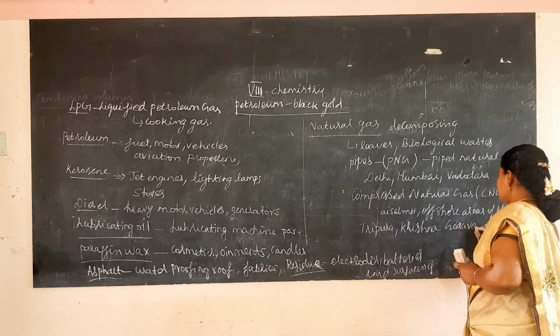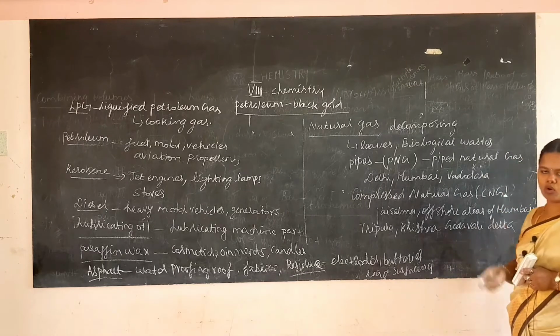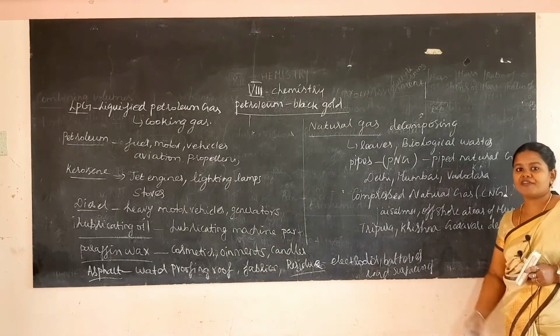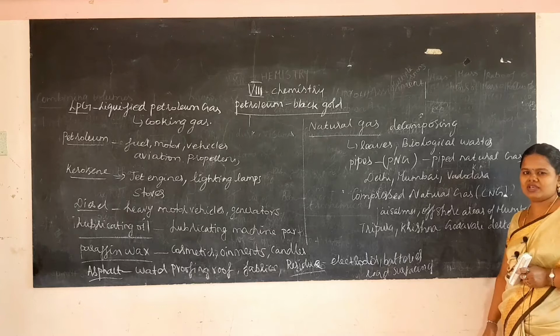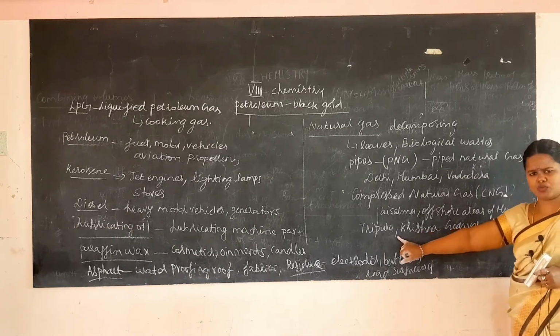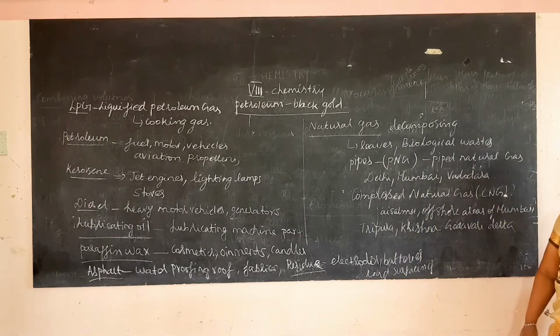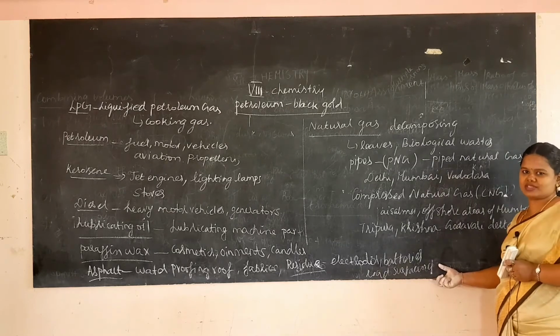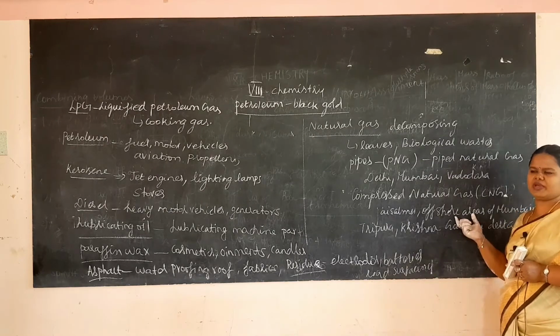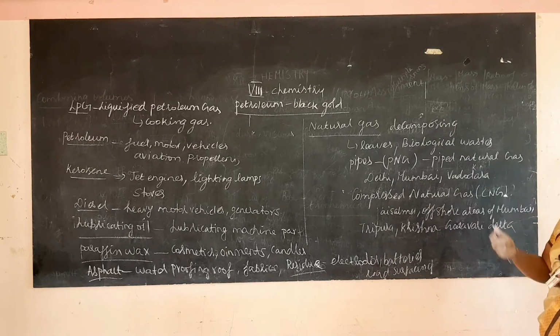Now petroleum, coal and natural gas all come under fossil fuels, the fuels that are taken from the earth. You can see these fuels in Tripura, Krishna Godavari Delta, Jaisalmer and offshore areas of Mumbai. So you have completed learning all the renewable sources and exhaustible sources. These are all exhaustible sources. Now we'll see the human influence on the environment.